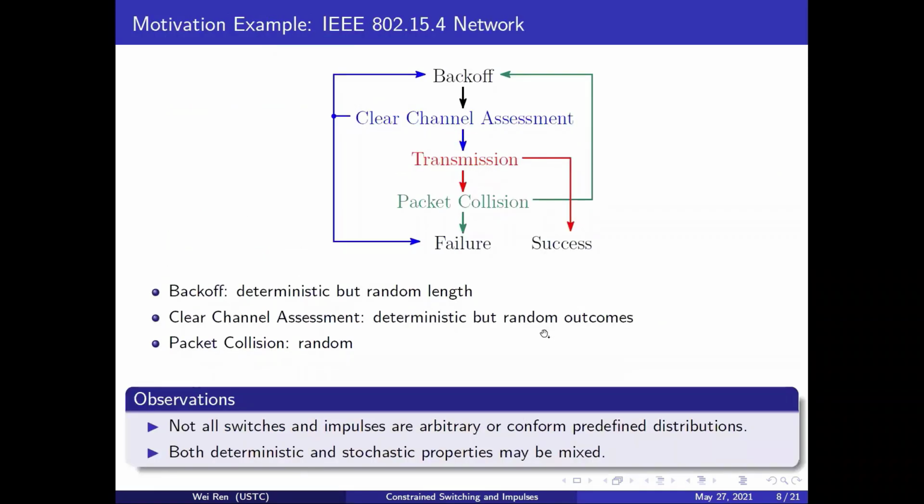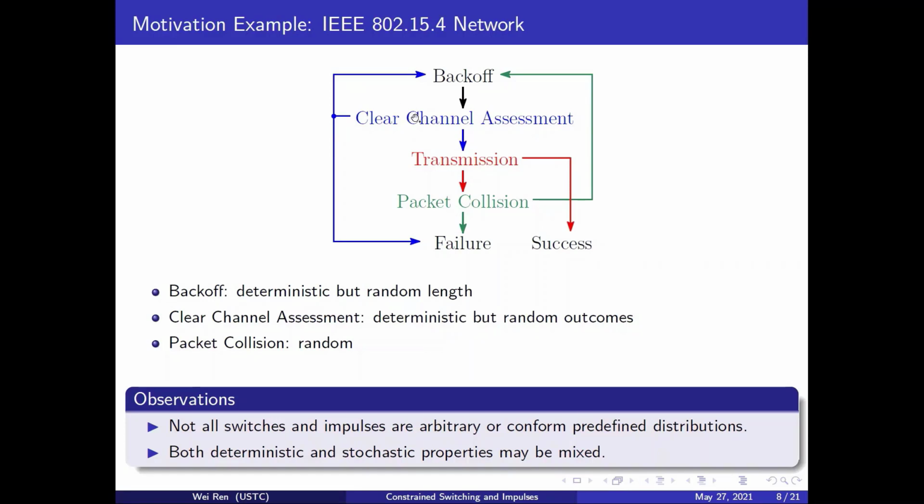Before introducing constraint switches and impulses, we present a motivating example, that is the IEEE 802.15.4 network. Specifically, before transmitting the data packet via this network, 2 operations are implemented: back off to reduce the packet collision, and clear channel assessment to evaluate the communication channel.